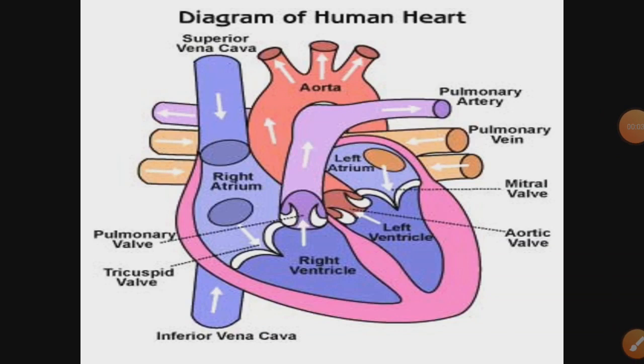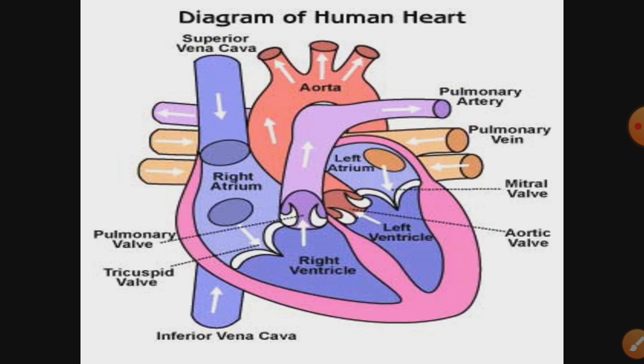Good morning, students. In chapter first, life processes, under the subtopic transportation, we are discussing the human circulatory system. So far, we have discussed the blood vessels, and now we will discuss a very significant organ, the pumping organ, the human heart. The human heart is very important and its role is to pump the blood.